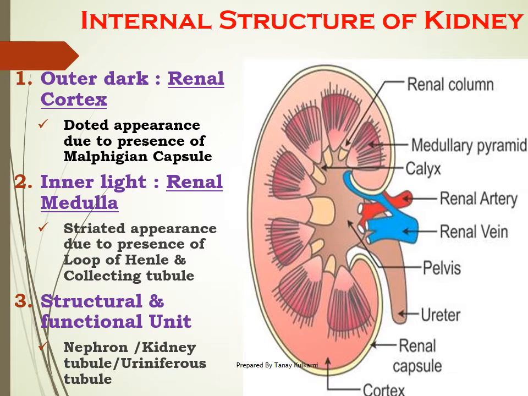As I just told you, this Malpighian capsule is the part of the nephron along with the loop of Henle and collecting duct. You will be surprised, students, that we have millions of nephrons in each kidney, and they are performing the actual function of the kidney, that is filtration and excretion, right? Moving ahead,